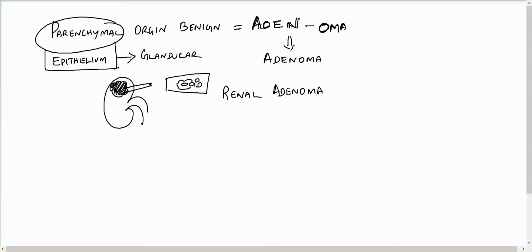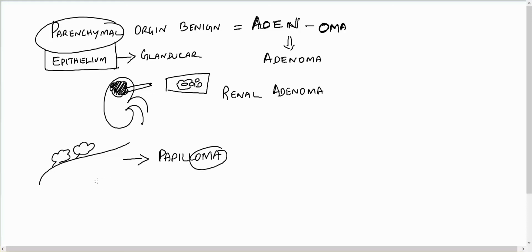Now if the tumor is coming from the epithelium, for example it is a skin and it is forming finger-like projections, it is called papilloma and it is benign.